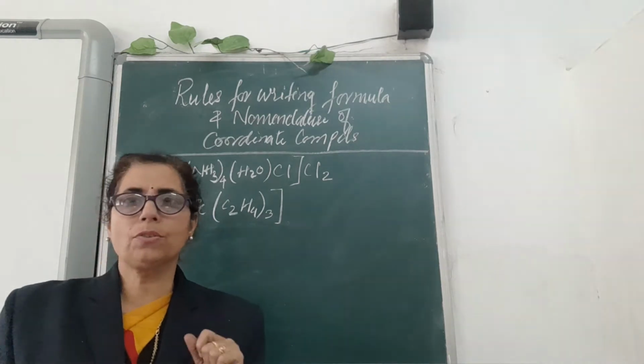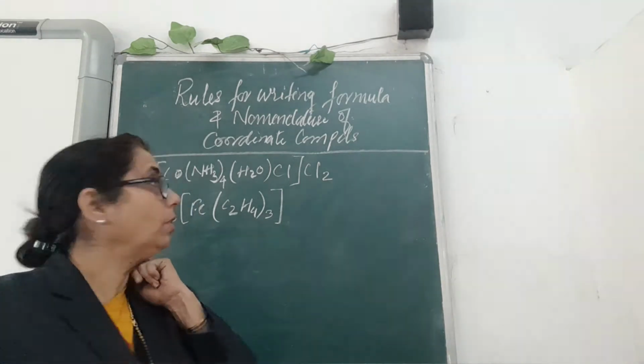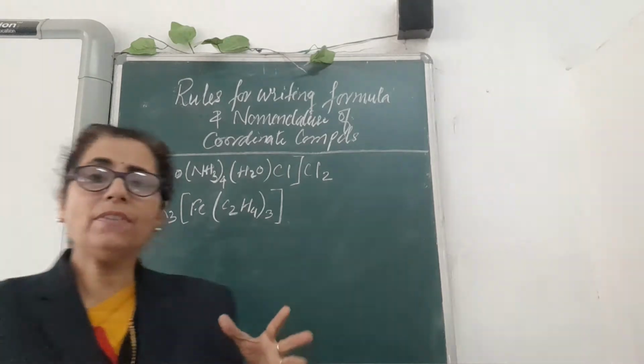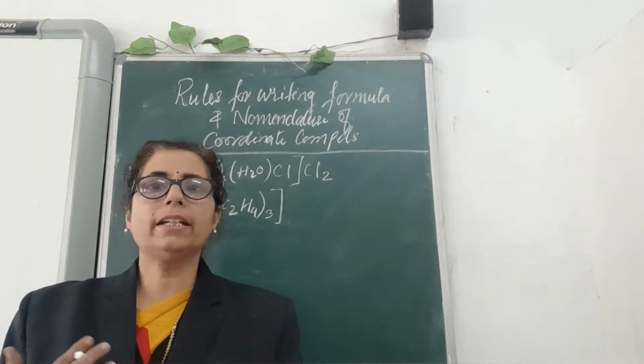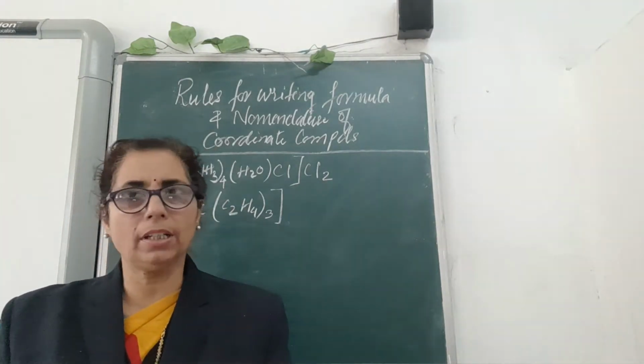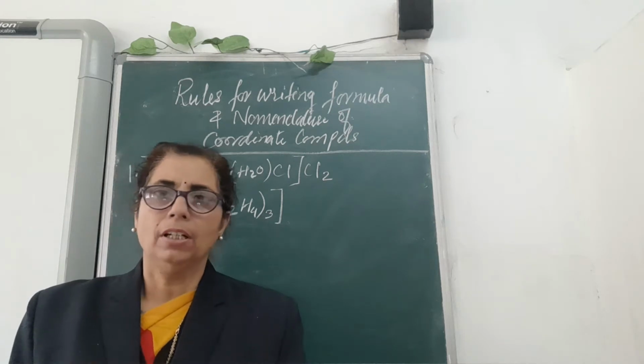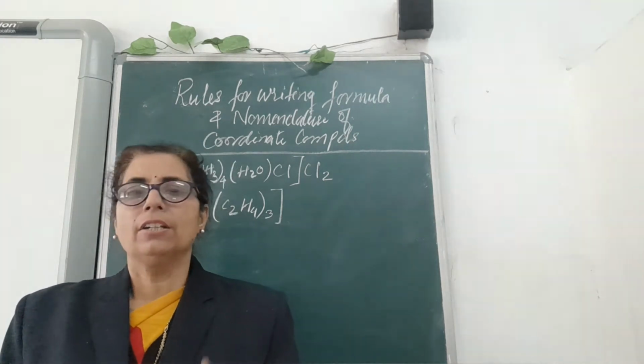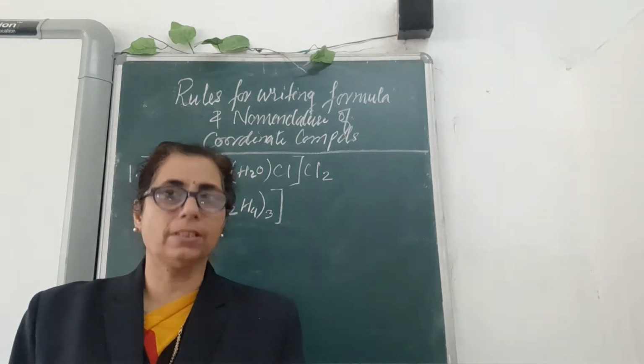Okay, the first rule which we should follow is that whenever we write down any coordination compound, whether we are writing the formula or the name, the cation should be written first.